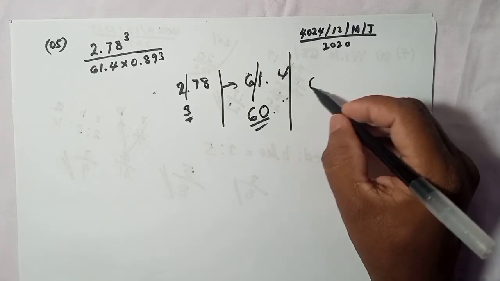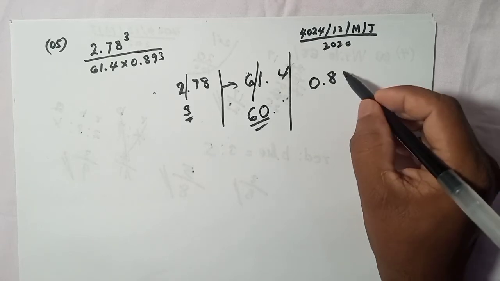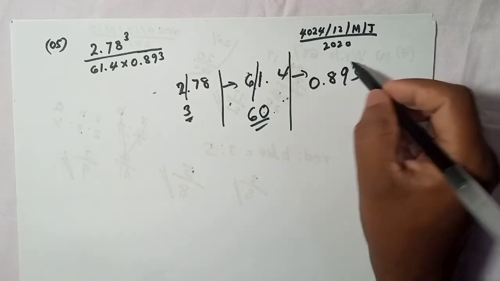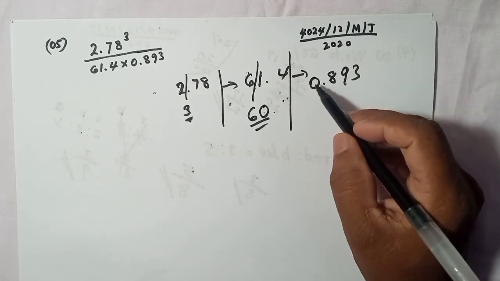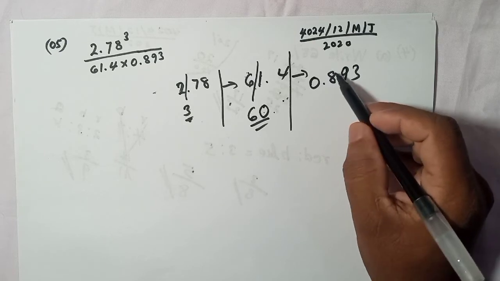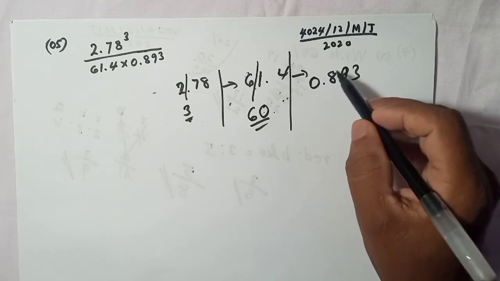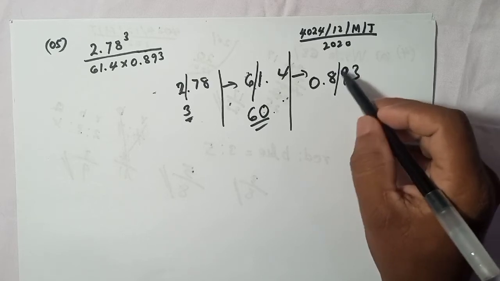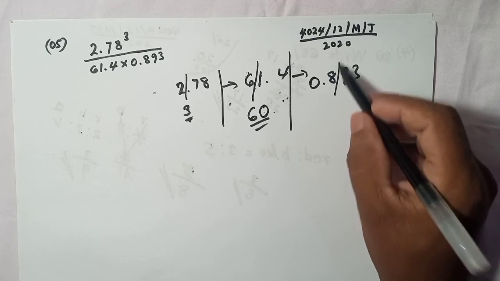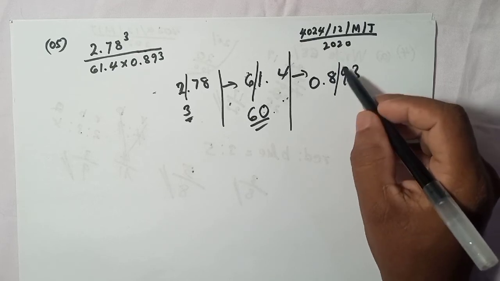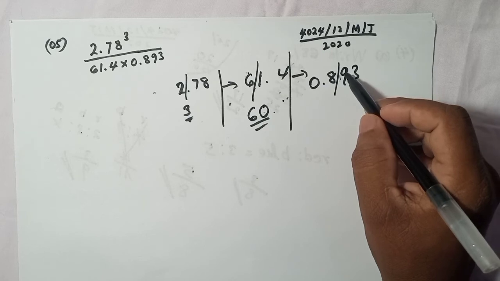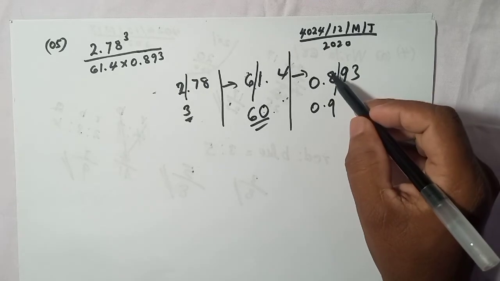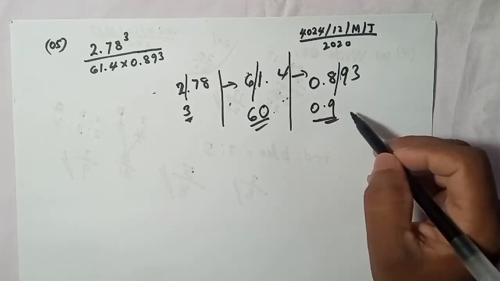So here again we need to check the answer for this one, 0.893. When we consider from here to here, 0 is the first number but it's not a significant figure, so 8 is the first significant figure. Now what we should do, put a line, you can put a line, but you don't need to, it's just easy. Now we consider this one, this is more than 5, so we add 1 here, so it will become 0.9, right? This number increased by 1, so this is the answer for that number.